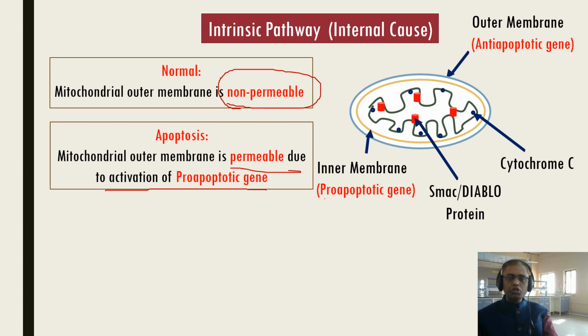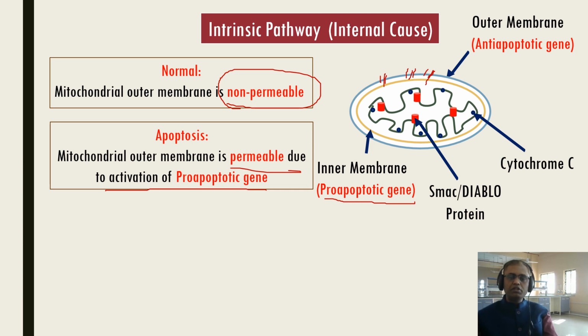So what happens? The pro-apoptotic genes which are present in the inner membrane will be activated. That will make pores in the outer membrane, so the mitochondrial outer membrane becomes permeable. Why is it making the pore?